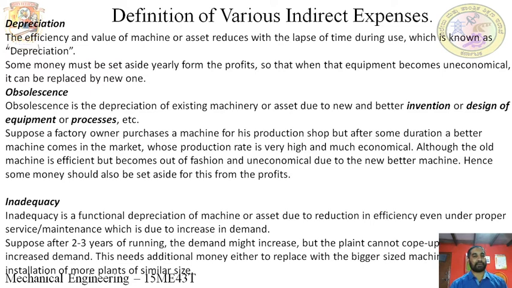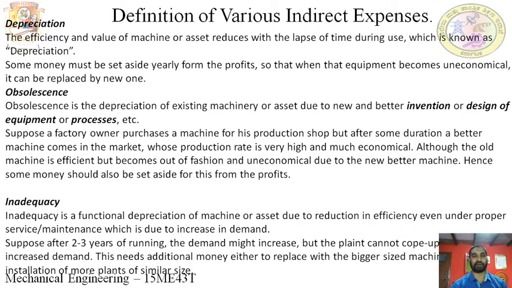So some money must be set aside yearly from the profit, so that when the equipment becomes uneconomical, it can be replaced by a new one. In all companies, the depreciation value is separately kept, and some value is set aside every month or yearly for a particular asset.